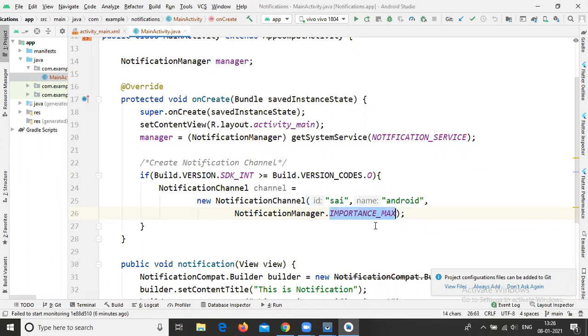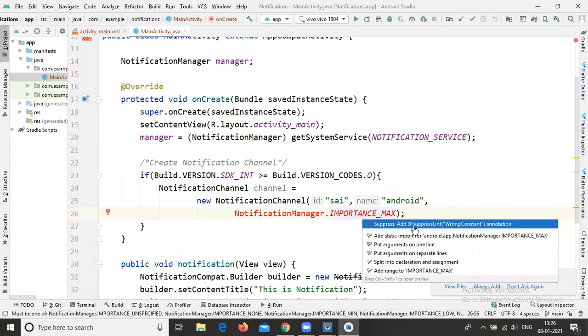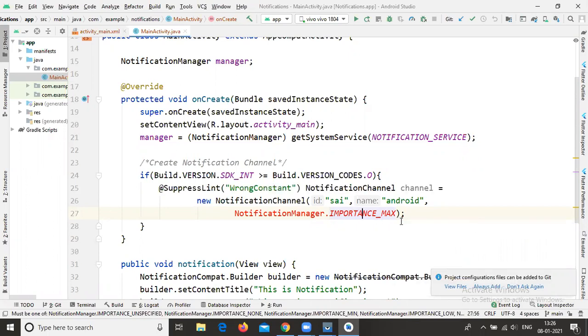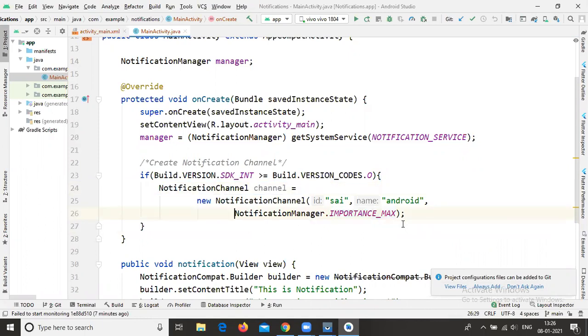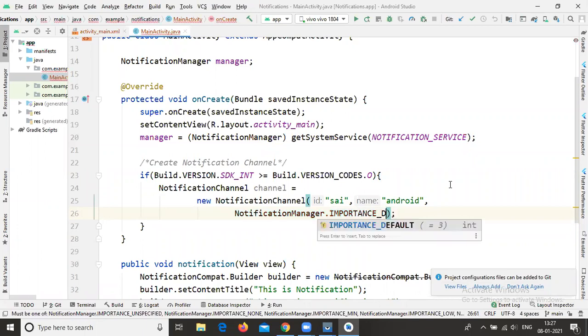Now you all are getting it like this. Just click on Alt+Enter, then select Add @SuppressLint "WrongConstant". Just select this one, and your error will be removed. So no problem, you can take anything, importance default or importance max, whatever it is. It is not a problem. Here I'm choosing the default.